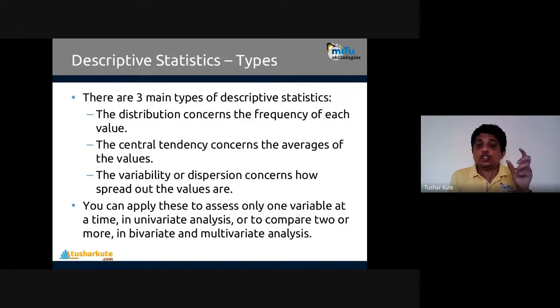See how the data distribution is present. Distribution concerns the frequency of each value. How frequent the value is present in the data. Or some central tendency measurements are there. Central tendency means we think of some mathematical function that we can apply on the whole data. Which function can we apply on data? I can find the sum of the data. Correct. I can find the average of the data. I can find the minimum value, the maximum value, the range, the median of the data. I can find the most frequent value from the data. This is called a measure of central tendency.